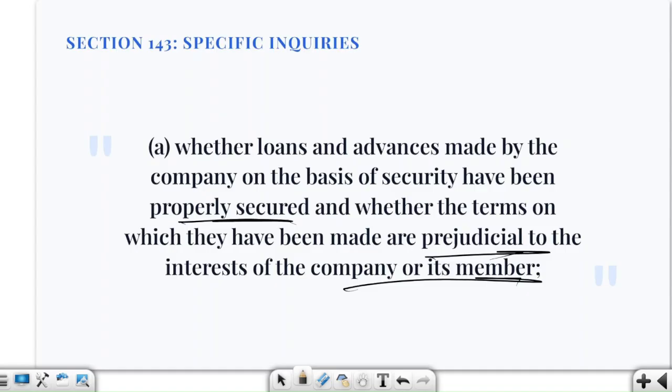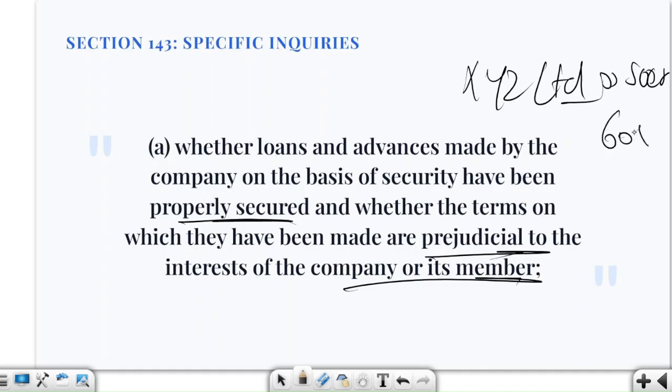So suppose there is a company XYZ Limited, and it has given a 50 crore rupees loan to some other companies. Now the loan is supposed to be secured by a property worth, let us say, 60 crore rupees. But the property's actual worth is just 10 crore rupees.